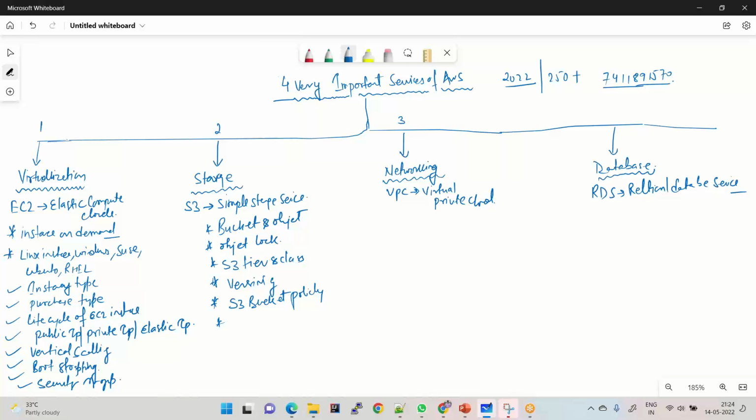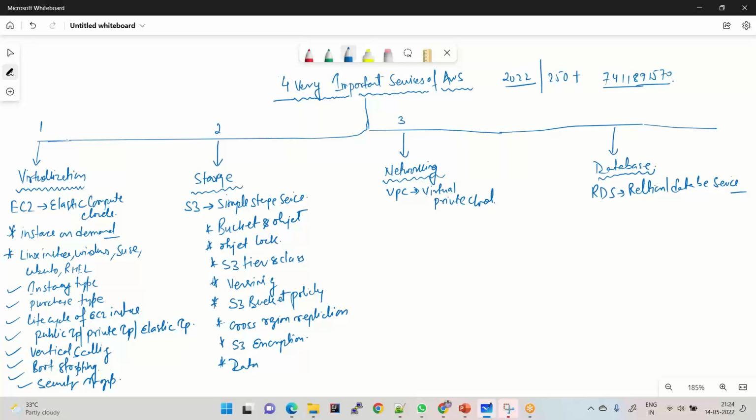S3 bucket policy, then cross region replication. S3 offers a very important feature called cross region replication, which is used to copy data from one bucket to another bucket. Then we have S3 encryption. These are some of the important topics that anybody has to prepare for an interview.